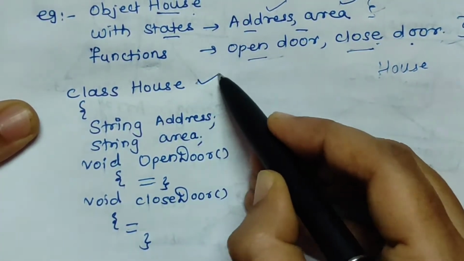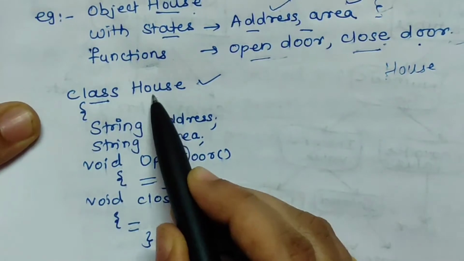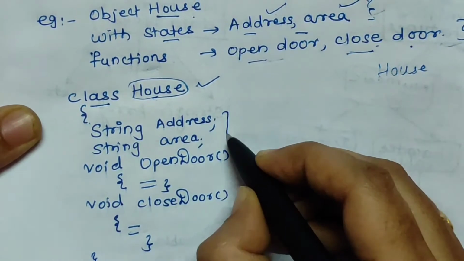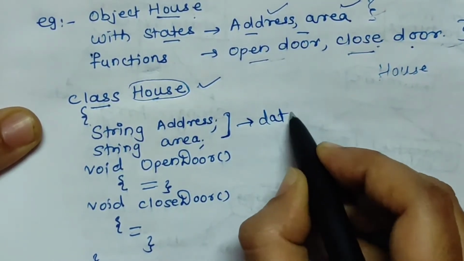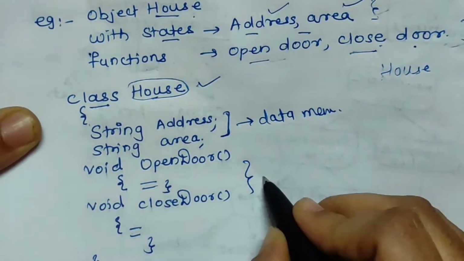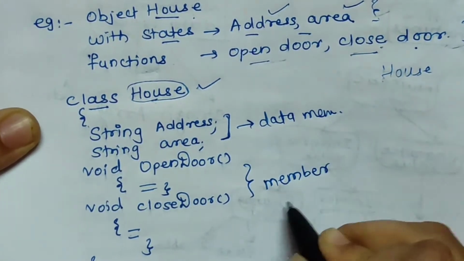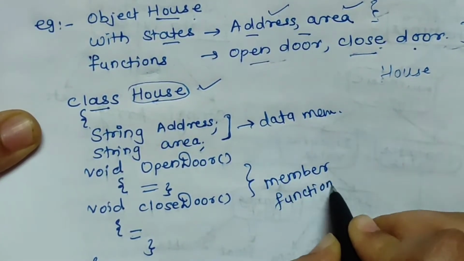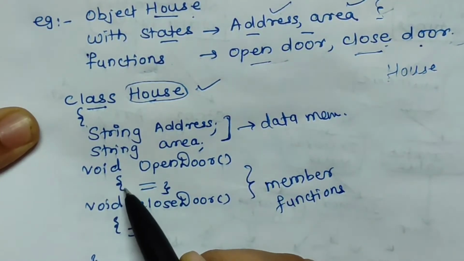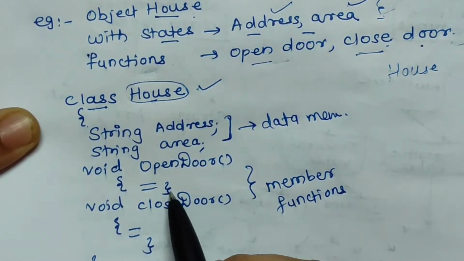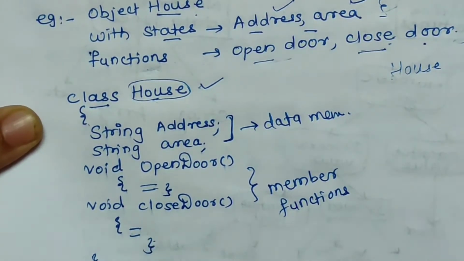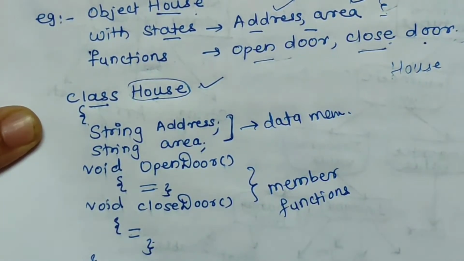Here you can see how a class is defined. Class, that is the class name, then opening bracket. Here is the list of data members, you can see these are the data members. And open door and close door are the member functions. Every member function will have opening and closing braces, and in that you have to write whatever statements you have to include. And you have to close the class after defining the member functions.